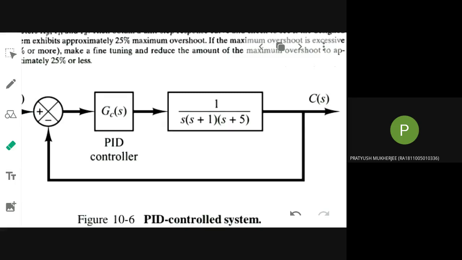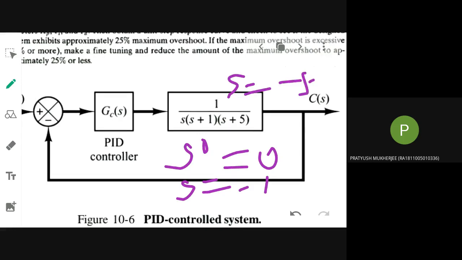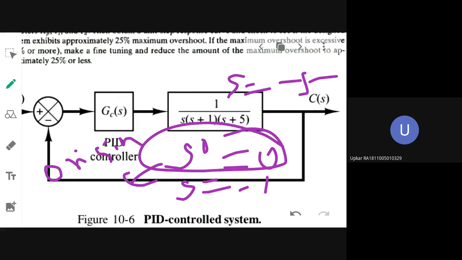Very good. S to the power 0, S is equal to 0, S is equal to minus 1, S is equal to minus 5. These are the poles. So one pole is located at the origin, a singular point. Will you be able to use the first method or not? Whenever there is an integrator term, a pole at the origin, or complex conjugate poles, you won't be able to use the first method. Fourth time I am telling you.